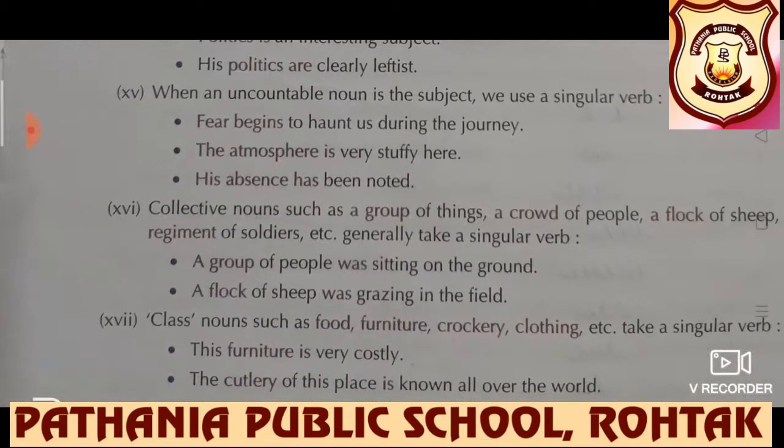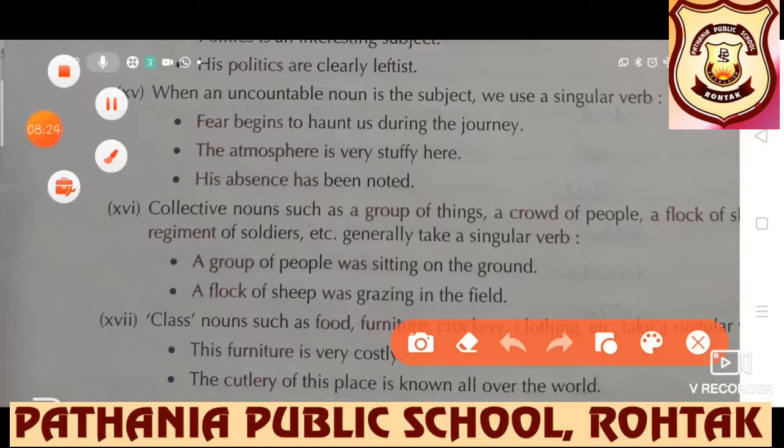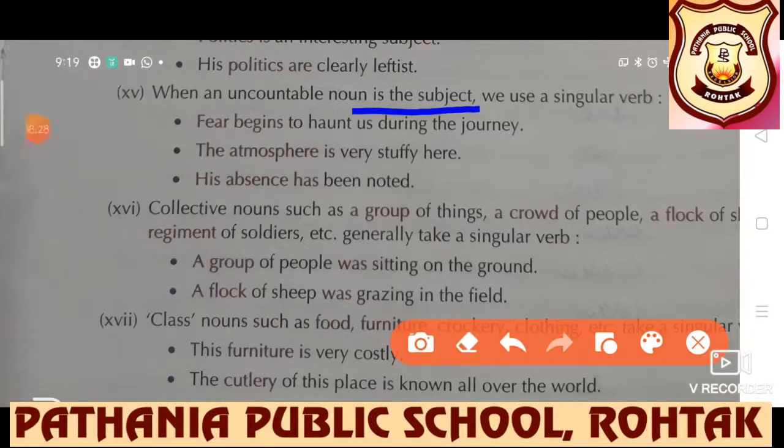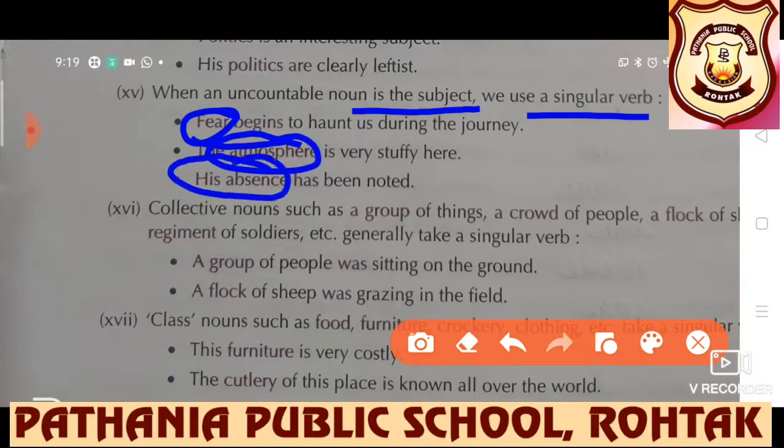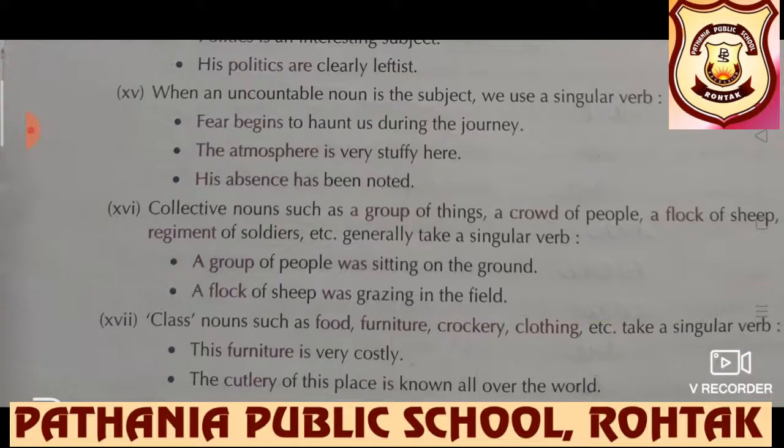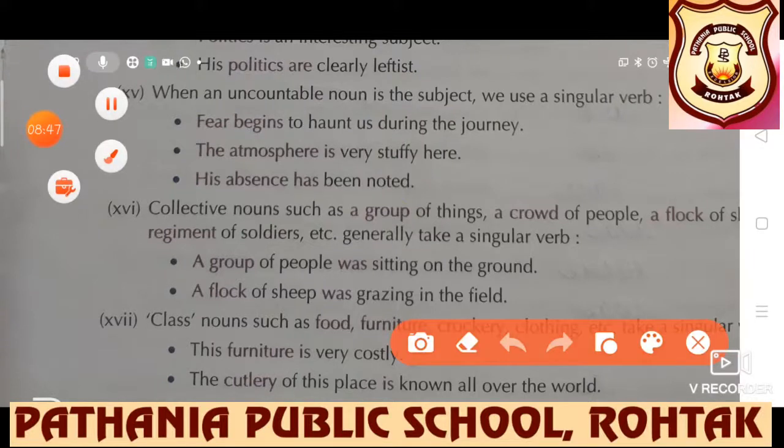When an uncountable noun is the subject, we use a singular verb. Fear begins. Fear, uncountable. The atmosphere, uncountable. His absence, uncountable. So with uncountable nouns, we use a singular verb form.